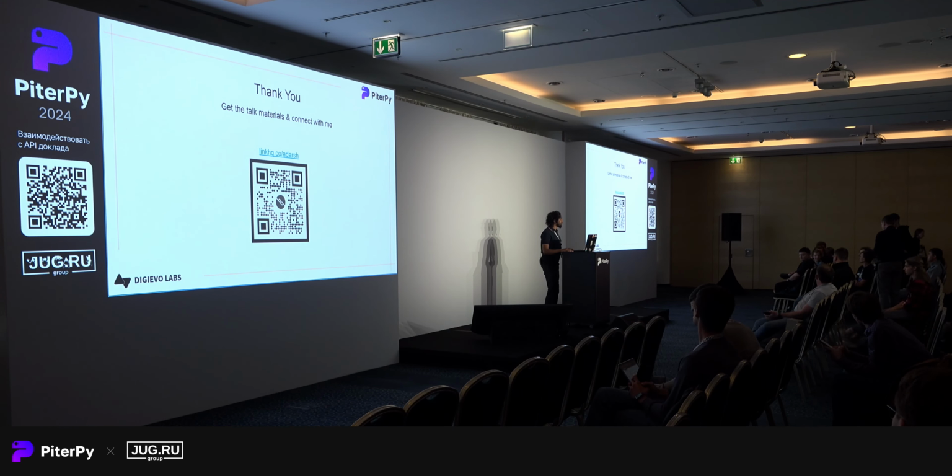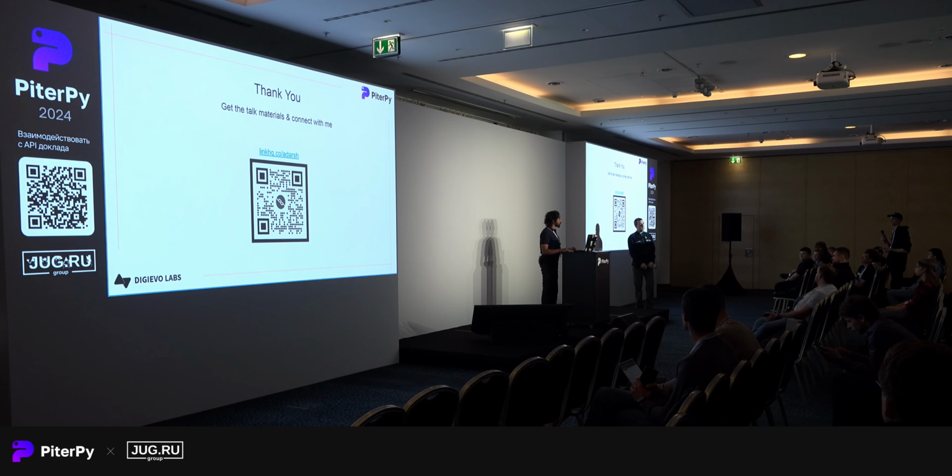Thanks for your presentation. My question is, you have shown in your first code example that we can get a switch interval value. So is it possible to change its value, and when should I consider doing it? Yeah, similarly, we have a set switch interval. We have seen get switch interval, which is to get the value. Similarly, the sys module has set switch interval, so we can use that.